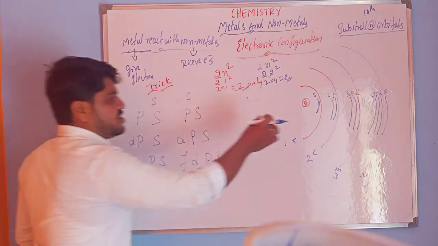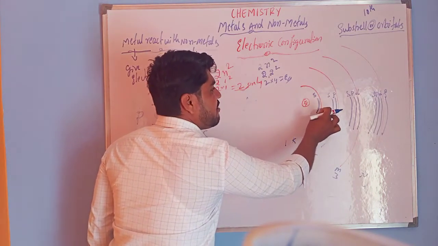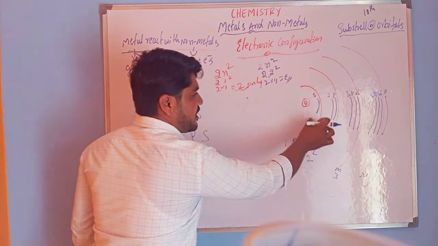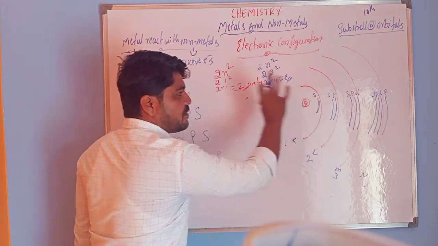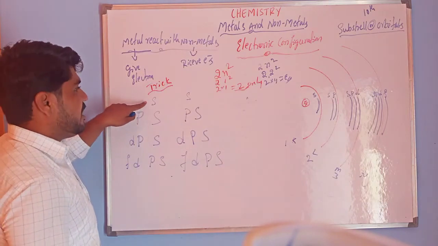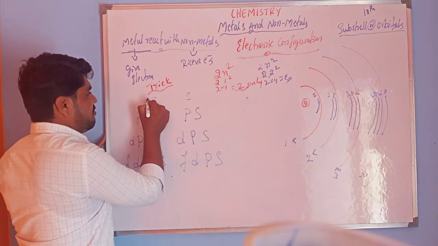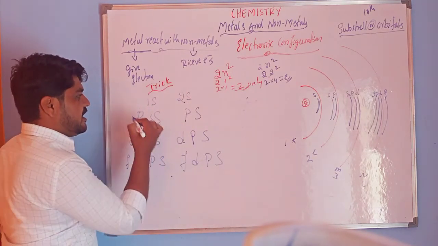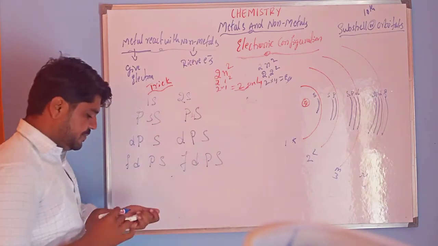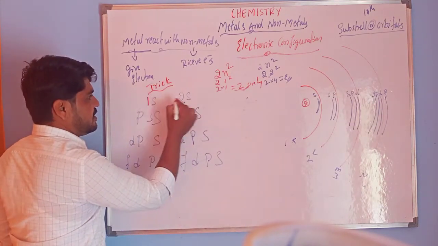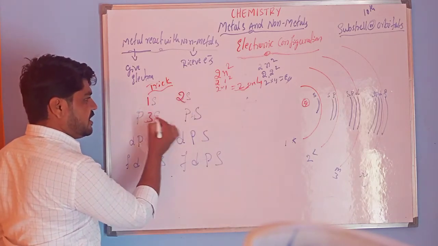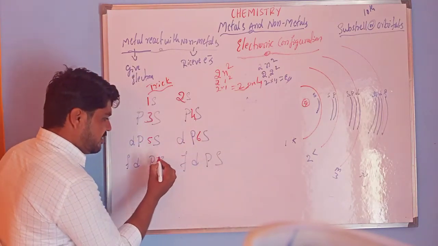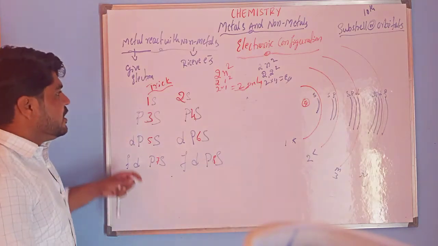In the first shell we have one subshell, and for this we have to give the numbers. In the first shell we observe only the S subshell, that's why we start with the number 1S. Next is 2S, numbering all the S: 3S, 4S, 5S, 6S, 7S, 8S. So this is the trick.